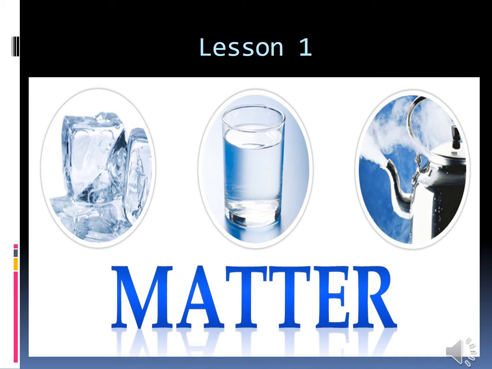Good. Okay, then we will recall what we have learned in the previous classes. In the first class we learned about matter. What is matter? And then atom. Atom is the smallest unit of matter. Then we learnt about three subatomic particles: electrons, protons and neutrons. And then characteristics of matter: volume, mass, weight, and it is perceived by senses. And then we learnt about the three states of matter.